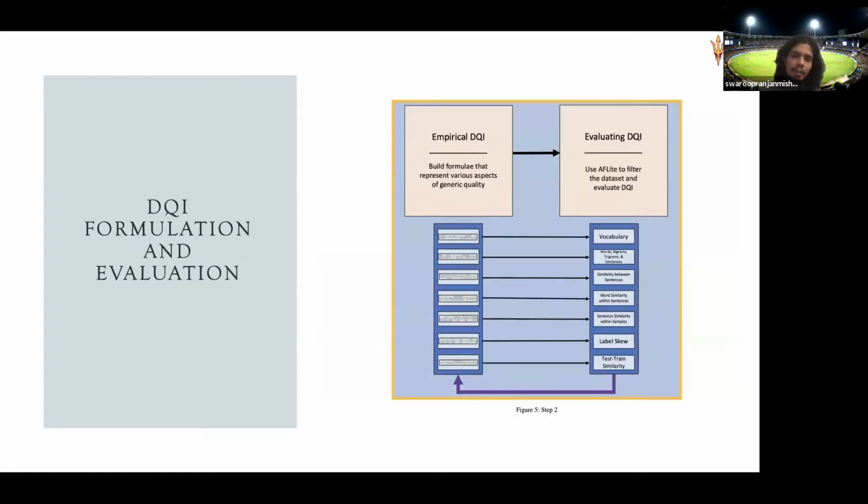And then we express that in terms of a math formula. We don't know how it's going to react at this point, but what we have done till now is we got the survey. From that, if somebody says the distribution should not be skewed towards one particular label, we express in a mathematical formula that the variance of the distribution should be low. Or somebody says vocabulary should be high, then we express the vocabulary magnitude by normalizing the number of vocabulary by the size of the dataset as one feature.